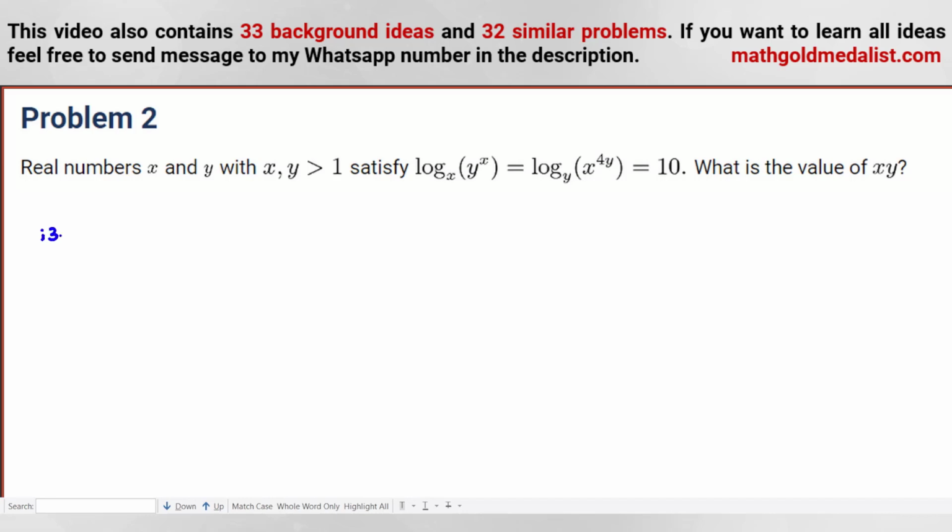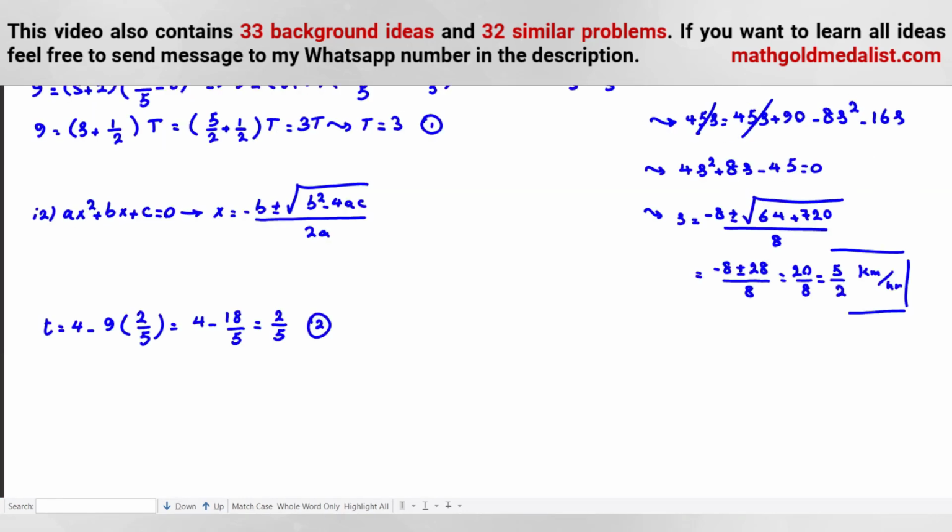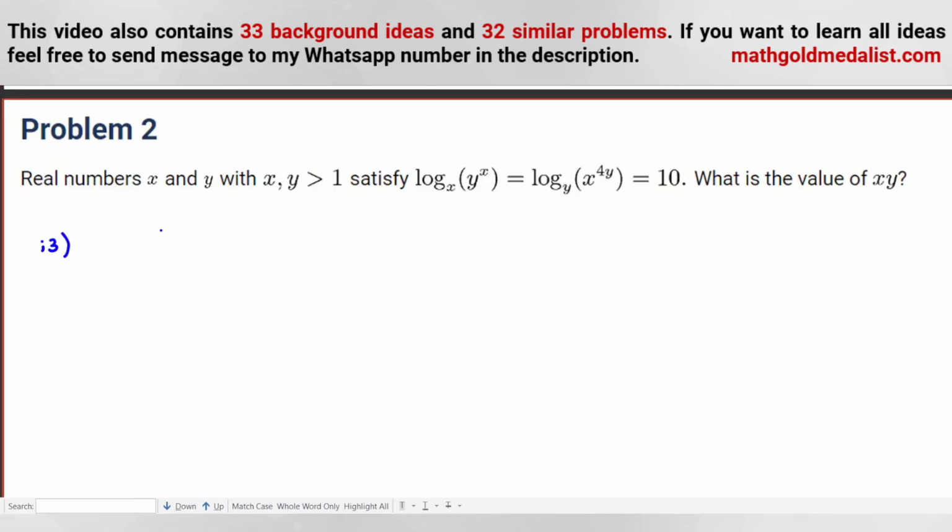When we see logarithm problems, it will be which idea? Idea 3. We have two approaches. When we see a logarithm, one approach is to use rules. Another approach is to change it to powers. Means what? When we have, for example, log base b of a is equal to n, it is equivalent to b to the n is a. Sometimes both of them are useful, sometimes one of them makes the problem so much easier. I think in recent years of AIME, we had one problem where you should change it to powers. Here again, we can do the same thing.